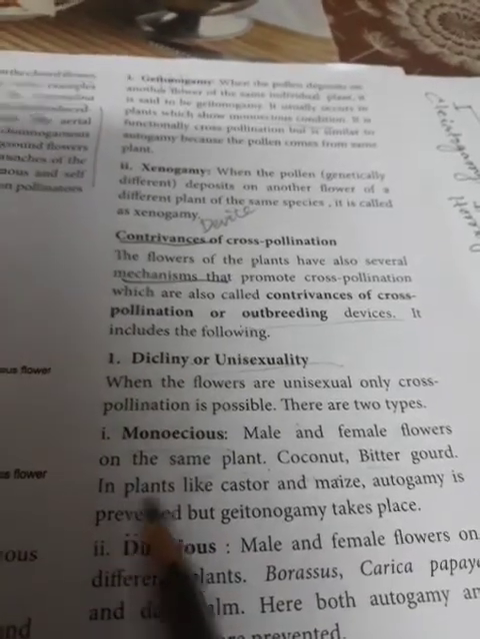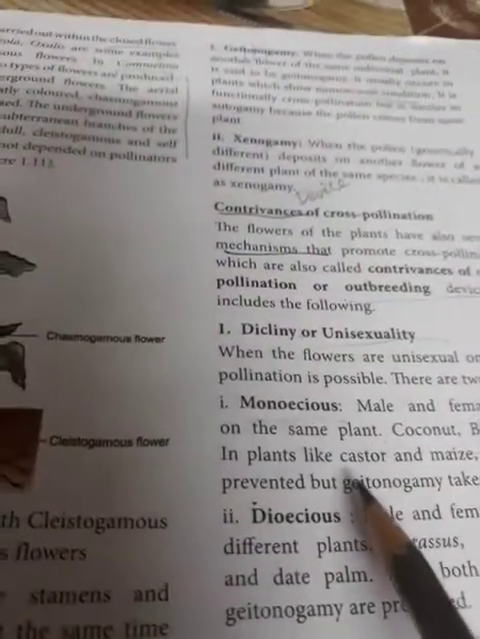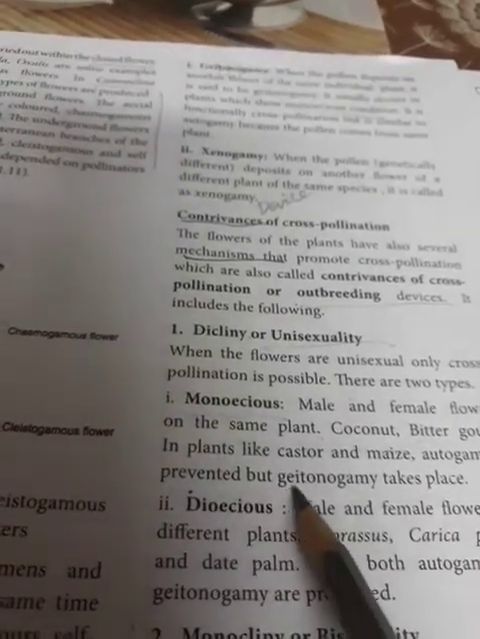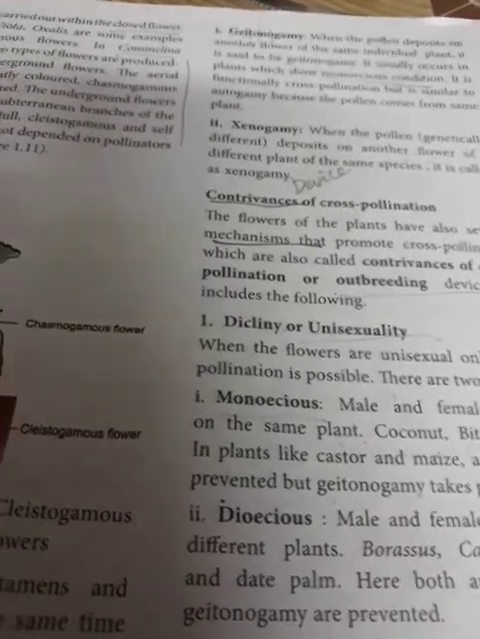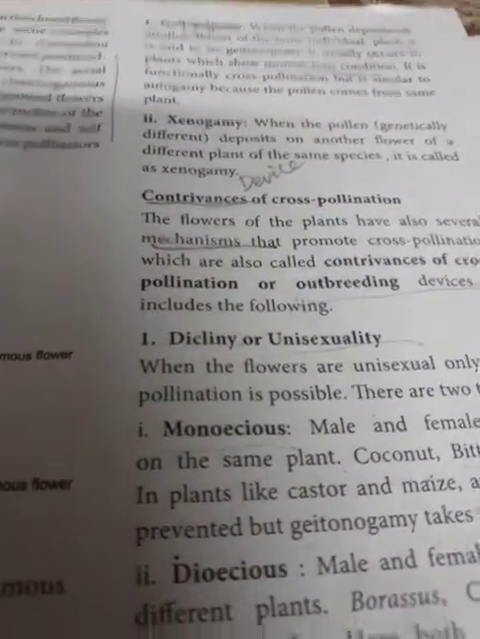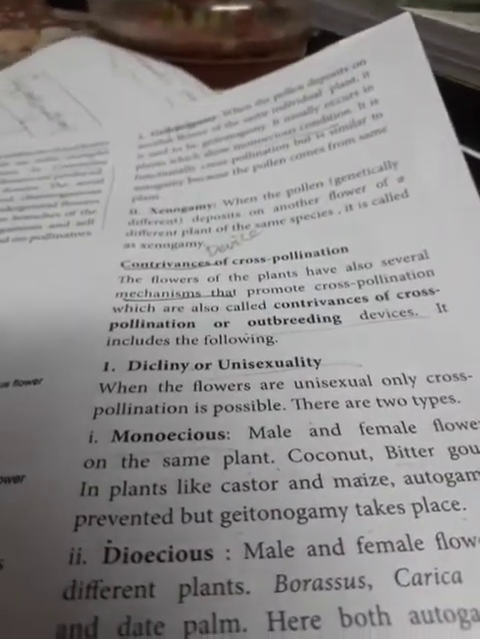Example, in plants like castor and maize, autogamy is prevented but geitonogamy takes place. Autogamy prevented but geitonogamy takes place. Monoecious, we have already discussed.